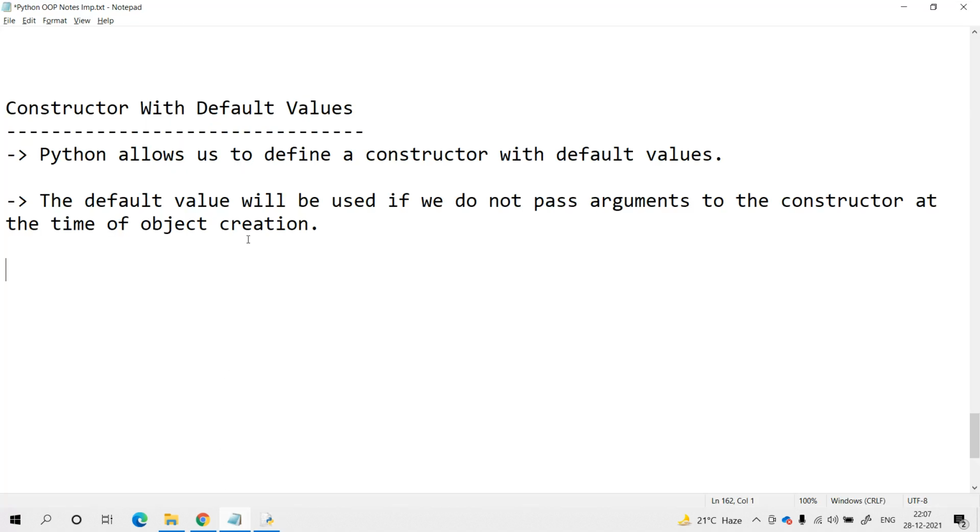So that's all. With this, you got the complete information regarding how to provide a constructor with default values in a Python program. That's all.